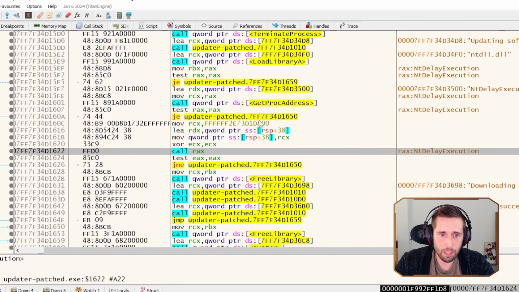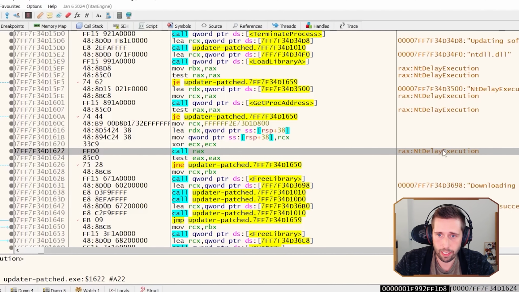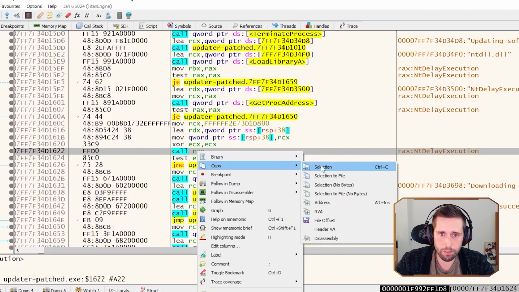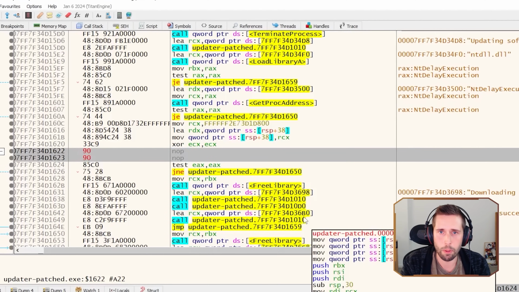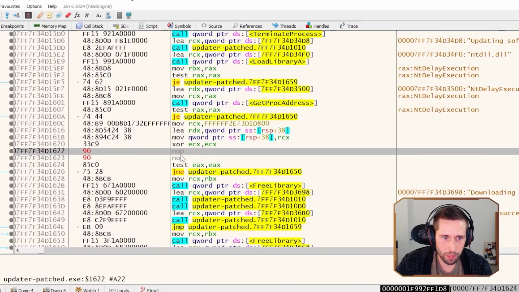But instead of jumping into the sleep routine, what we're going to do now is just modify it so it doesn't sleep. So here's our call to NT delay execution. And instead of doing this call, we're going to just do something kind of cool here. Just fill with nops. A nop is an assembly instruction, but it just means no operation, meaning that it's going to completely jump over that area of code. It's essentially no operation. And there's a lot of uses for NOPs. But one of the cool uses is patching out code that's problematic and just making it not do that thing. And so what we just did, we nopped it out. Basically, now it's not going to run that instruction.